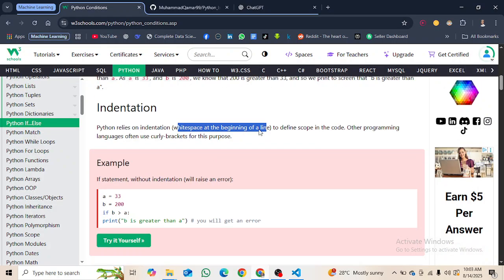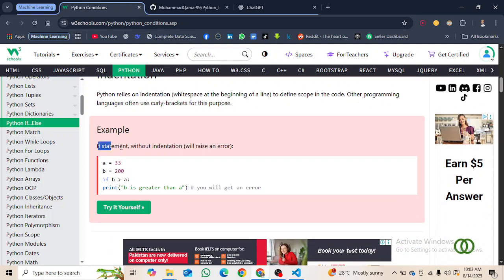Okay, so to define scope, this is what we call the scope, that I was referring to as the section. It is called scope in the code. Other programming languages often use curly brackets for this purpose, while in Python we use just the colon, and then as much scope as you want you can use without any curly brackets. So yes, an if statement without indentation will raise an error.